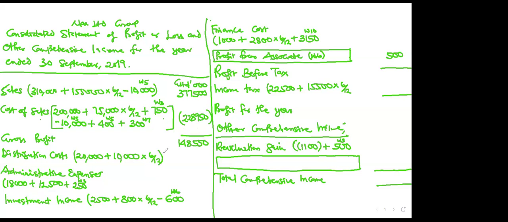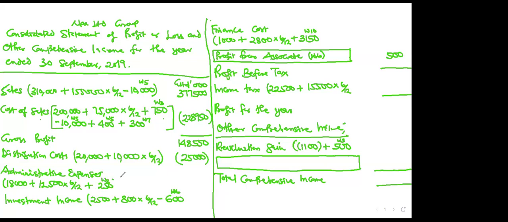Distribution cost, let me close it and record. Is 5,000 plus 25,000. Admin expense. Let me close it and report. Hey, I didn't multiply this by the 6 over 12. I didn't see this. Please let's be careful. The admin expense here, I didn't see the 6 over 12 here. Remember, I didn't see that. 6 over 12 plus 250.